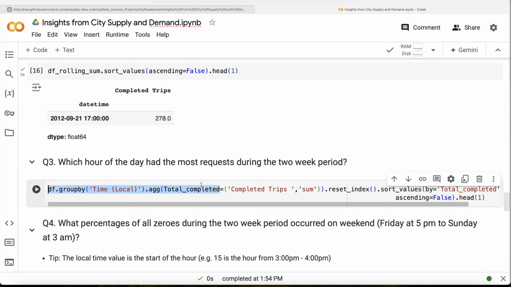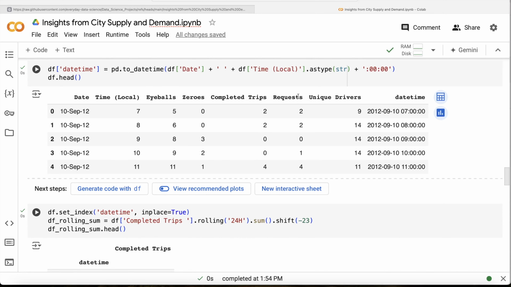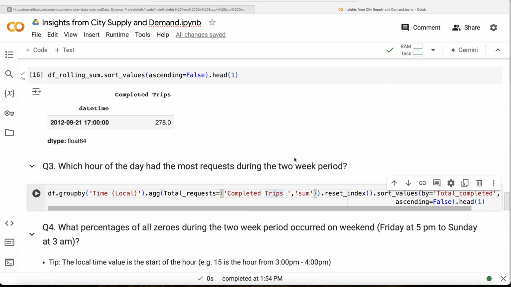So total request, and what you need to do is take the requests column. So if you look at this data frame, we have the request column. So requests, perform a sum, reset the index, sort the values by total request in descending order, because it says the hour with the most requests during the 2 week period.